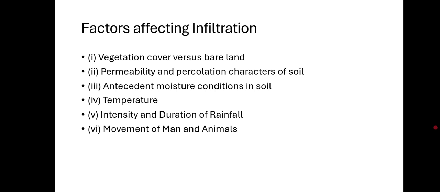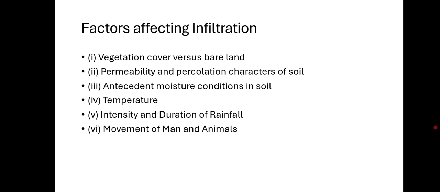Then the next factor is intensity and duration of rainfall. Very heavy rain hits the ground hard, which packs the soil down and fills up small holes with fine dirt. This makes infiltration decrease. Light rain allows for a higher infiltration rate because it doesn't pack the soil down. If it rains for a long time, the soil becomes saturated and the rate of soaking decreases.